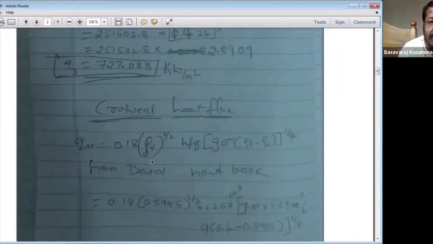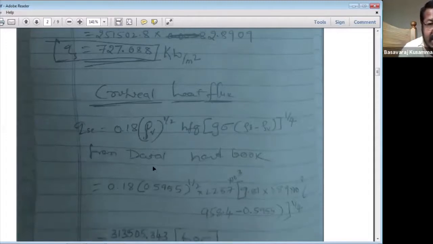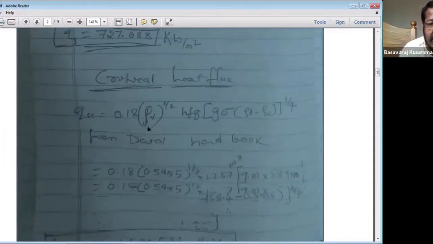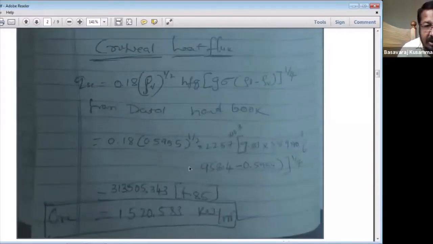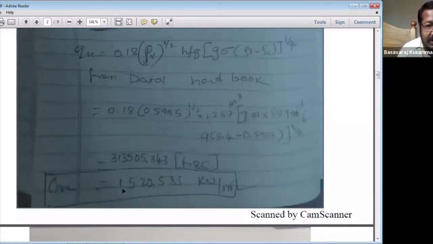Rho v for water is at saturation temperature. Substitute all this data in the critical heat flux equation, then the critical heat flux is around 1520.58 kilowatt per meter square.